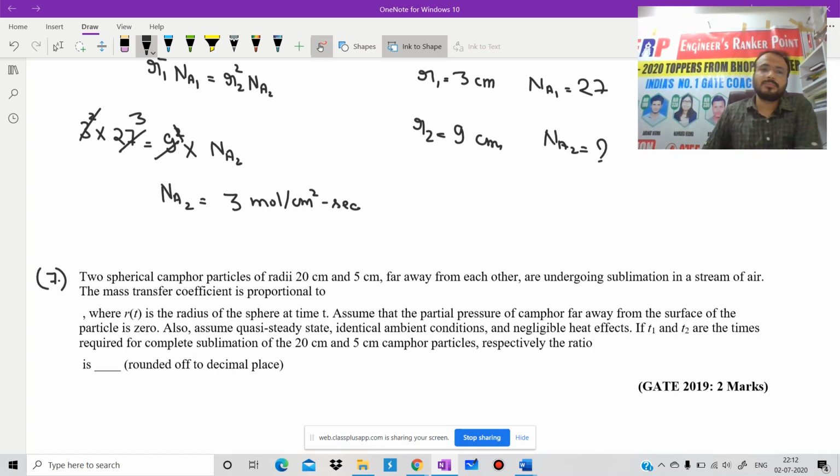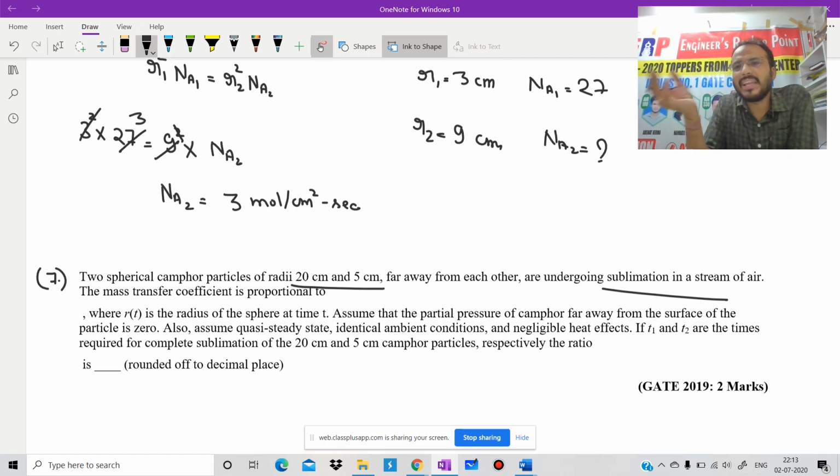First, read the question carefully. Two spherical camphor particles of radius 20 centimeter and 5 centimeter, far away from each other, are undergoing sublimation. Once you read the question, try to get the physical significance of it. Undergoing sublimation, what does it mean? Will area remain constant? No. Area is going to change.